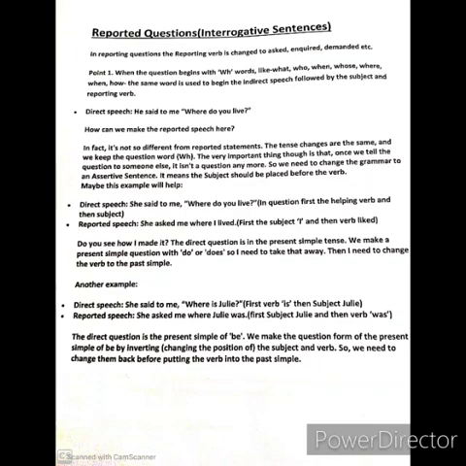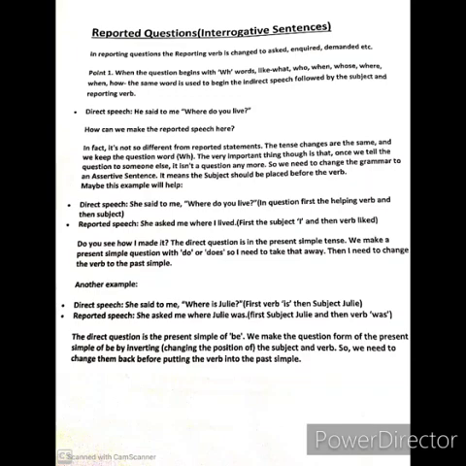Primary auxiliaries are the do verb, be verb and have verb. Do verb means do, did, does; be verb means is, was, were, are, am; and have verb means have, has, had. In case of modal auxiliaries, can, could, may, might, should, shall, they are all coming under modal auxiliary. So we create an interrogative sentence by using either a WH word or a modal auxiliary.